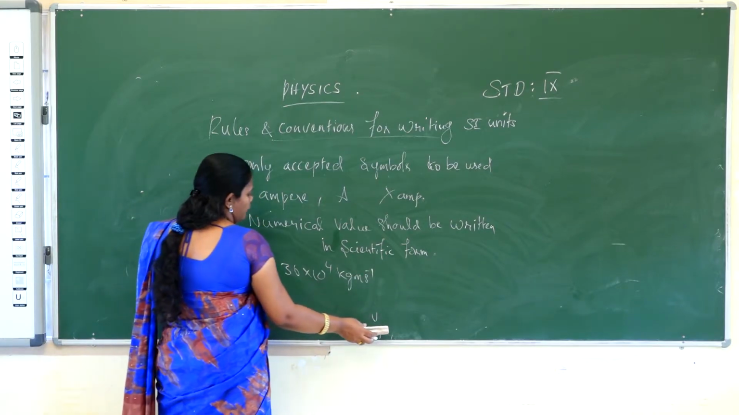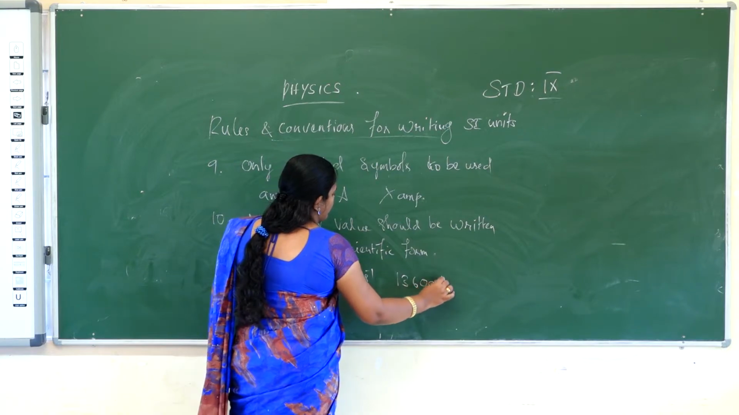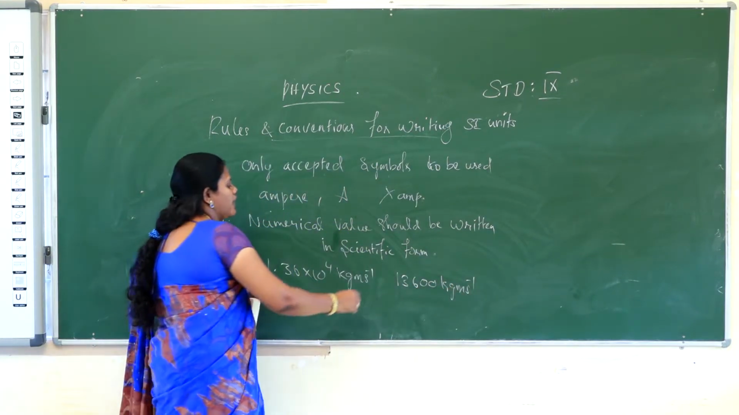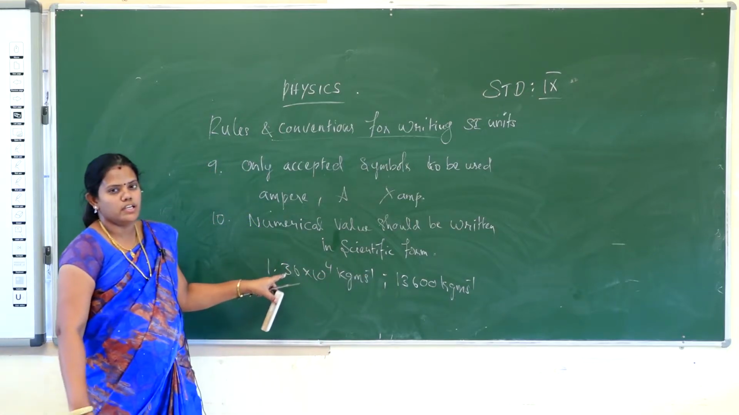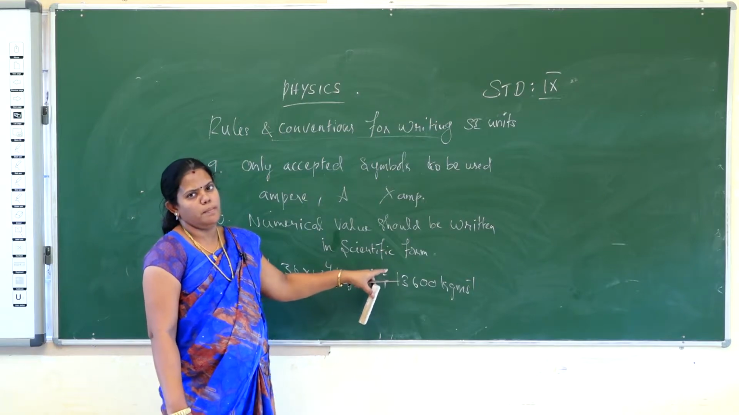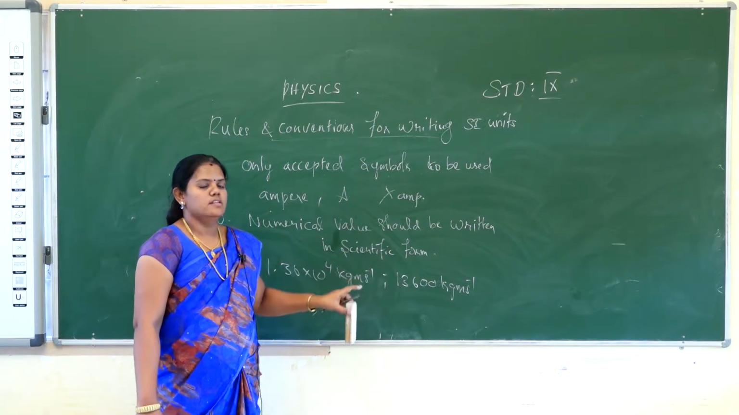Okay. It should not be written as 13,600 kilogram per meter cubed. So the value of a physical quantity should be used in scientific form only. Don't include it in the powers. Only the numerical value should be written in scientific form.